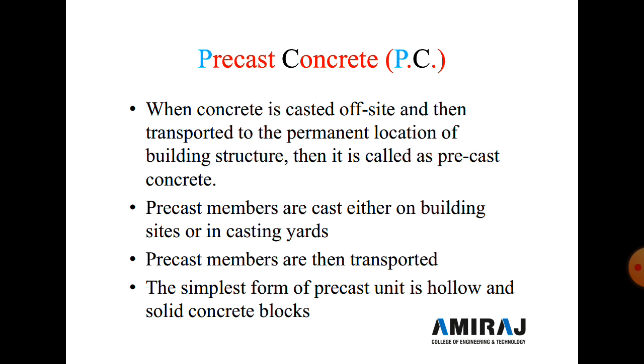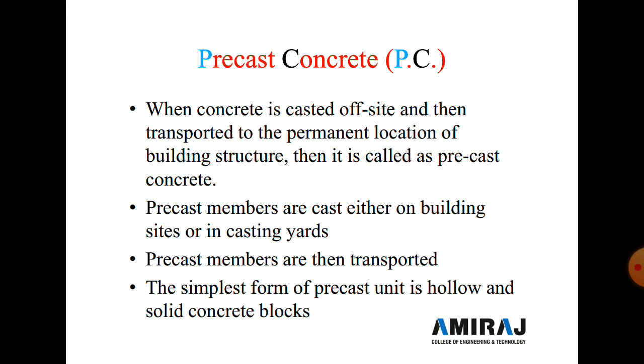So the term precast concrete is applied to individual concrete members of various types which are cast in separate forms before they are placed in a structure. Precast members are cast either at the building site, in a casting yard located at some distance, or in precast concrete factories.